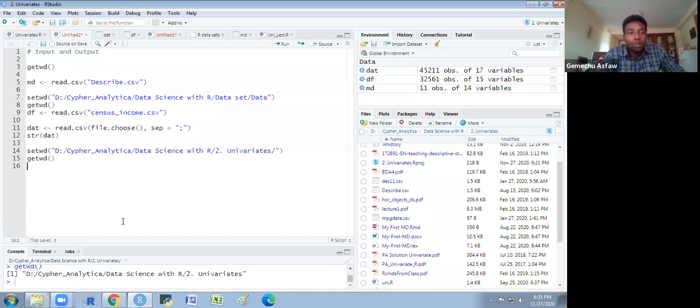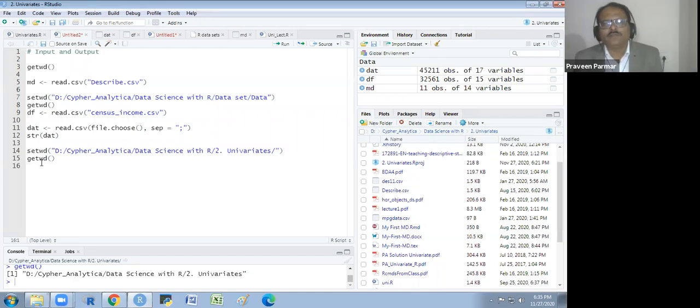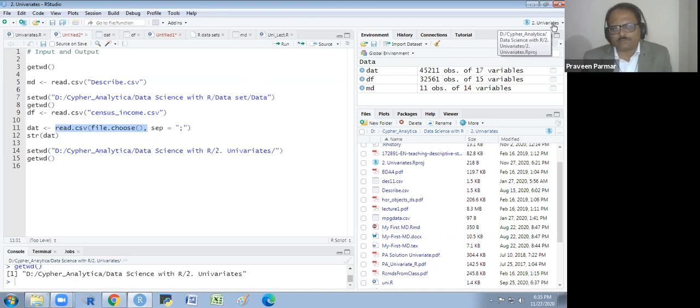Is there any dependence on changing the working directory? Yes, we could change it, but there is no need to. You use the file.choose function. If you have to use a file from some other folder in your system, it is better, I think, that you don't change the working directory, so whatever the project, it should stay the same. You select through this method. It is an easy way to select a file from some other folder.